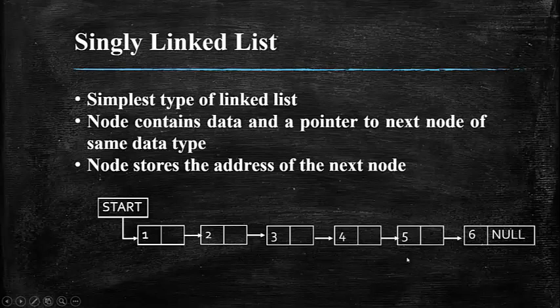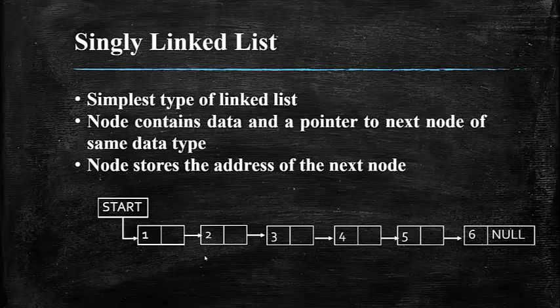In order to terminate my end record, I'm giving the data that is present in the data node, and I'm giving the pointer value as null in order to indicate that this is the end of the linked list. This singly linked list will have data, and then it will have a pointer to the next node, of the same data type.